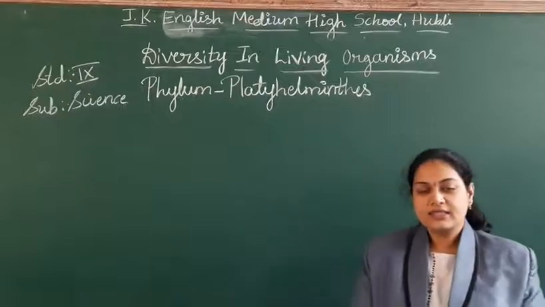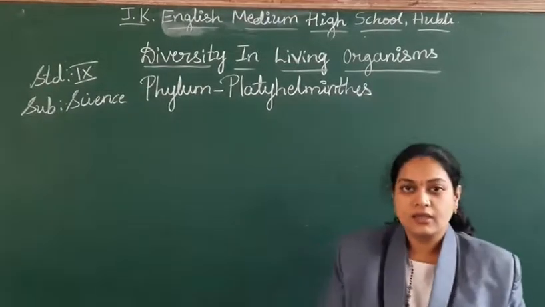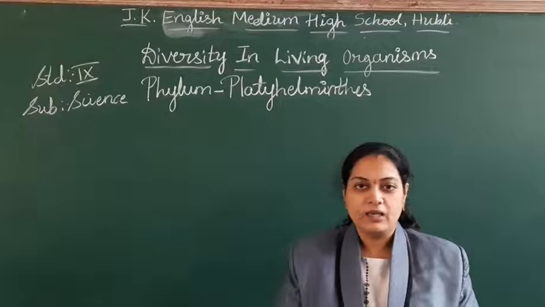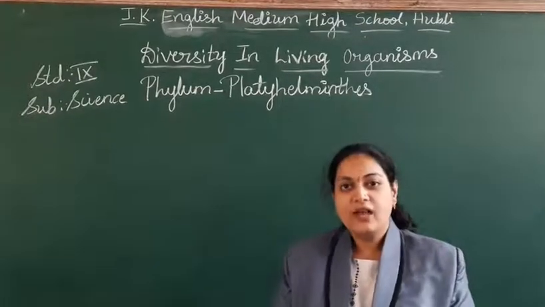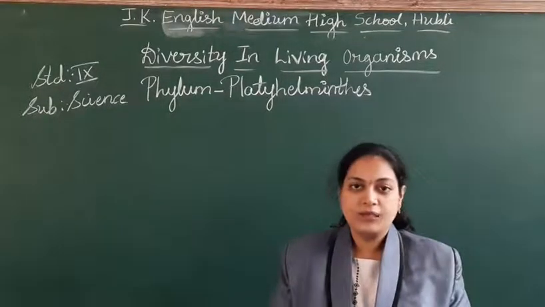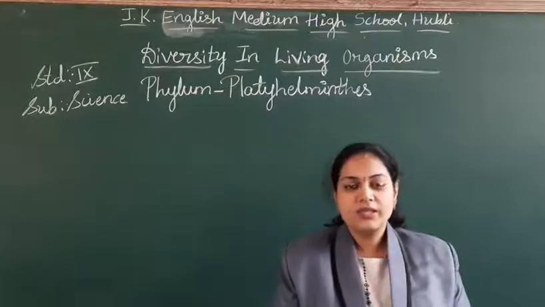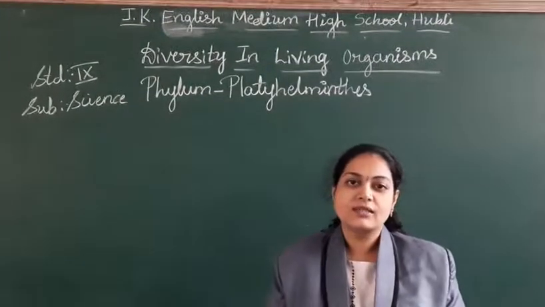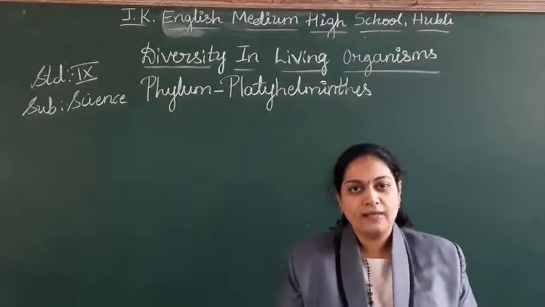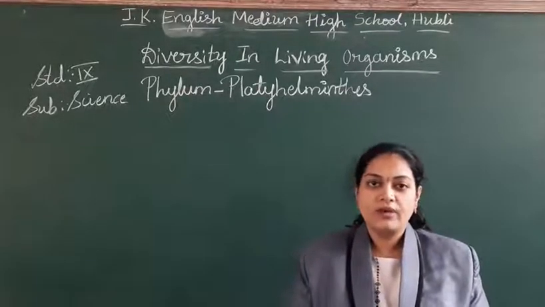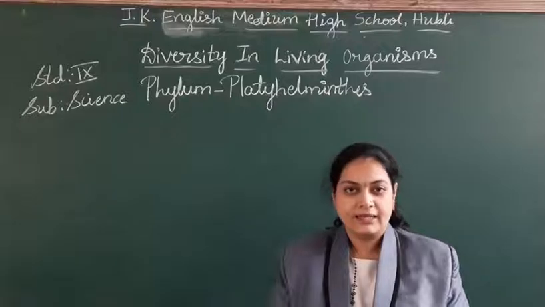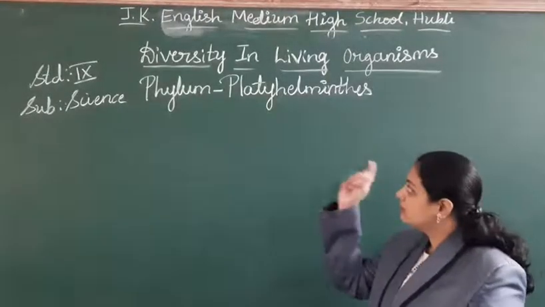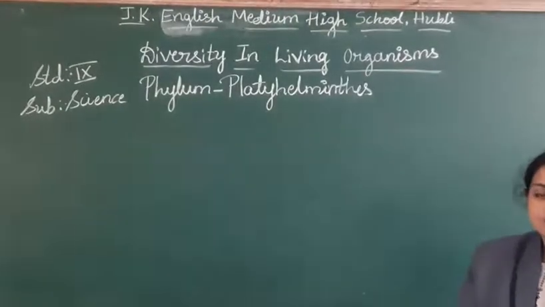So in the diversity, we have started with the last kingdom, that is kingdom Animalia. With that, we have started with the invertebrates. Invertebrates with the 8 phylum. So in our previous classes, we have discussed and completed the 2 phylum, that is phylum Porifera and the Coelenterata. So let us start with the third one, students, that is phylum